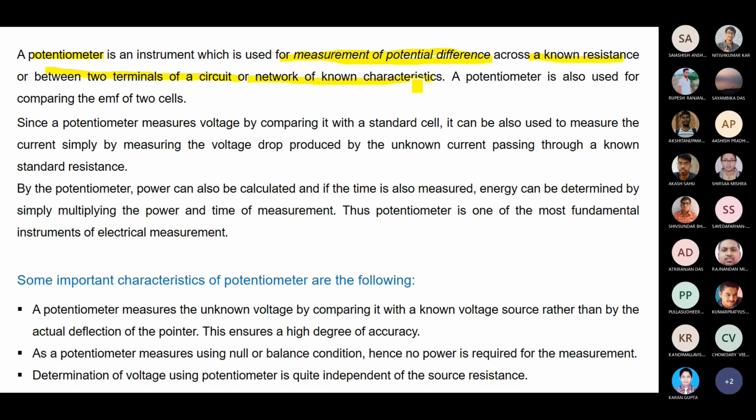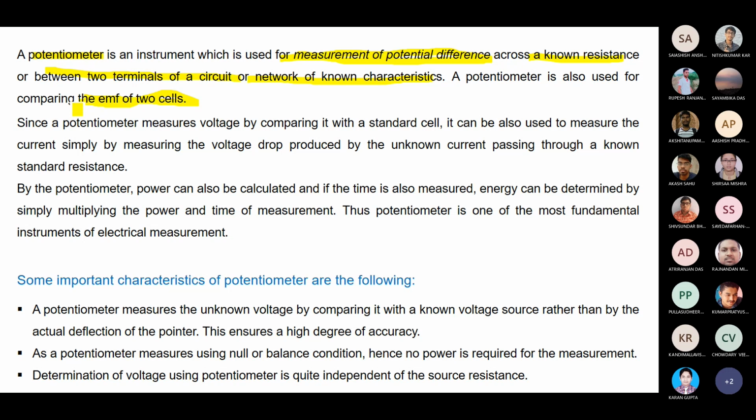Okay, so that means voltmeter, ammeter, basically, then resistance. This type of thing you can do by using this potentiometer. The potentiometer is also used for comparing the EMF of two cells. It means you have some unknown source of EMF, and in another case you have some known source, a standard EMF. So you are able to measure it.